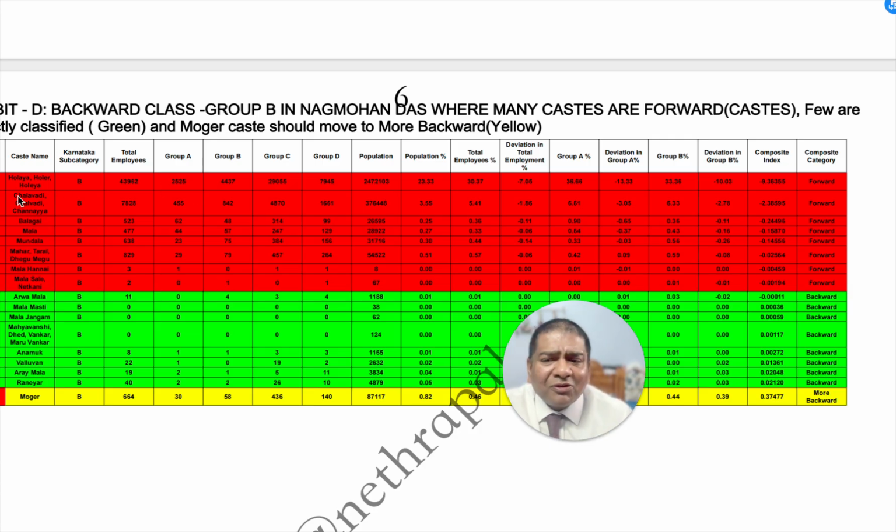But these large groups like Holaya and the first two or three groups, especially the first two, Holaya, Chalavadi, Chennaiya, that group is really well represented. Whether we should put it in backward or not, these are all political decisions, but our analysis shows that these groups are not backward. Indeed, they are the most dominant in administration. They occupy a large segment of the government jobs in Group A, Group B, and then they have to be considered as forward groups, because there is already a forward group, Group C.